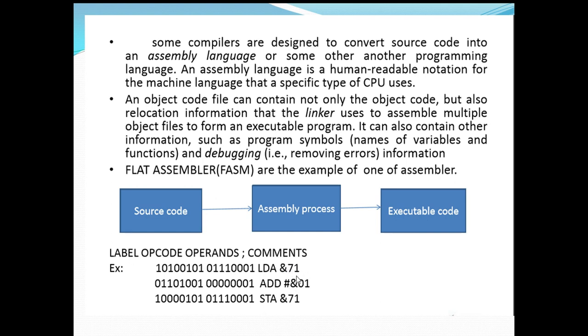Then you have to add the value #&01 to A, then again STA &71. So at the address 71, you store the result of the addition operation from register A. That is the meaning of these three assembly program statements.